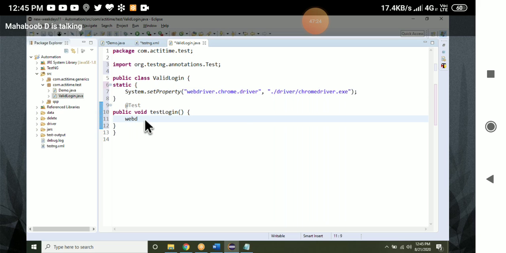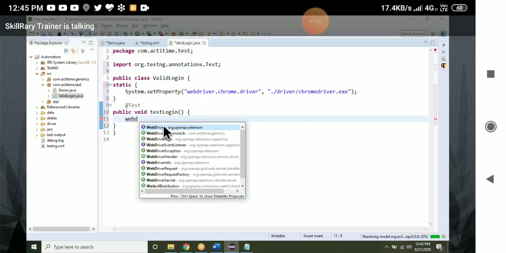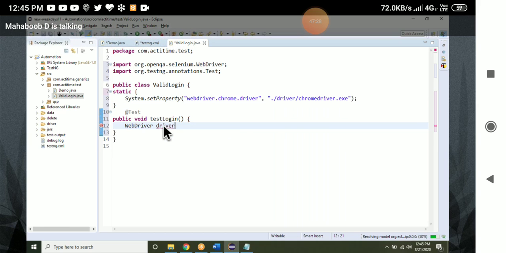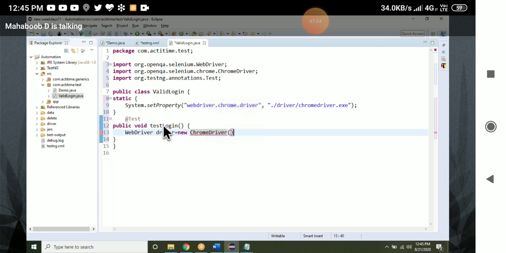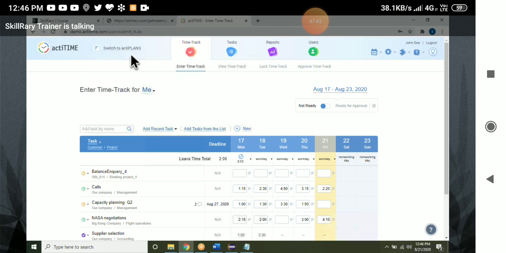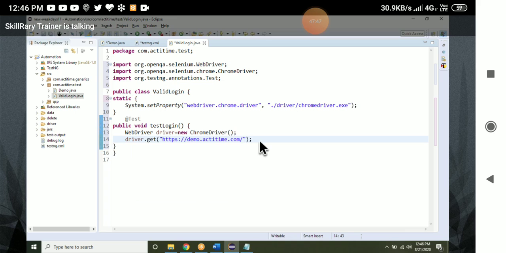WebDriver driver is equal to new ChromeDriver. How to enter the URL? driver.get, and the URL demo.actitime.com. Open the browser, enter the URL, done.